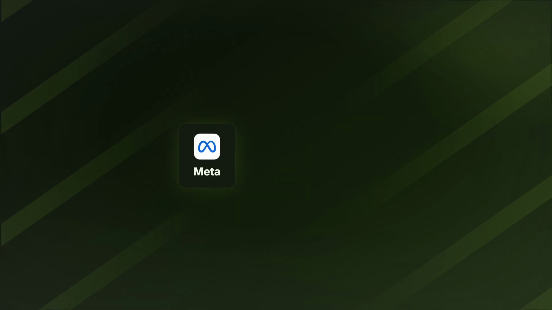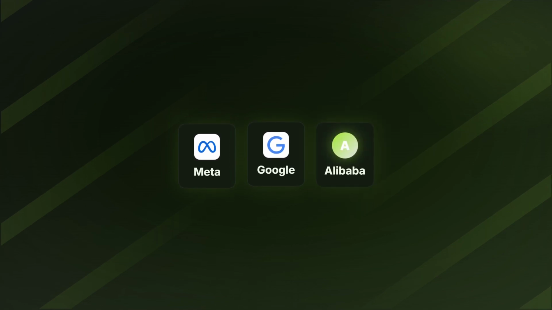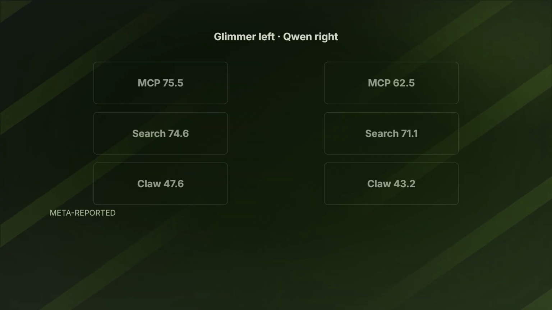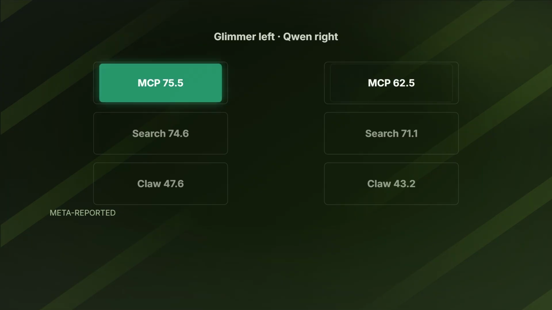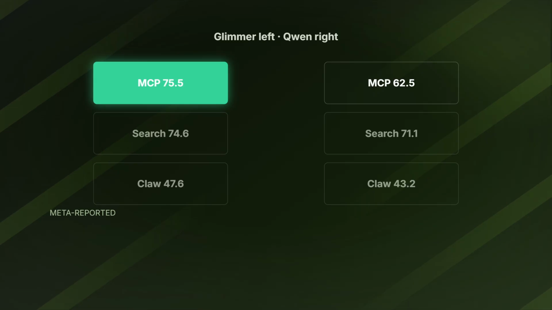Meta compares Glimmer with Google's Gemma 4 31B and Alibaba's Qwen 3.6 27B. These are Meta's self-reported evaluations, not independent league standings, and the pattern matters more than a single winner label. Glimmer's clearest advantage is multi-tool orchestration. On MCP Atlas, Meta reports 75.5 for Glimmer against 62.5 for Qwen.